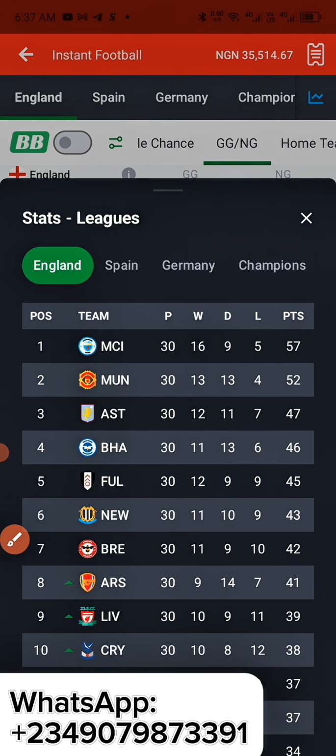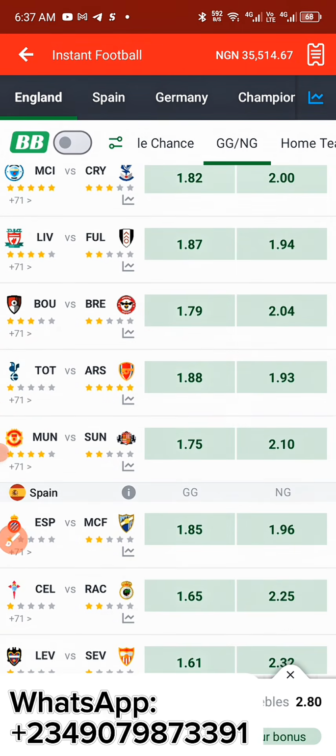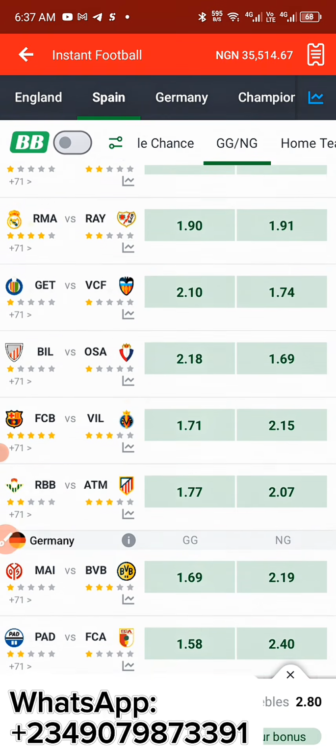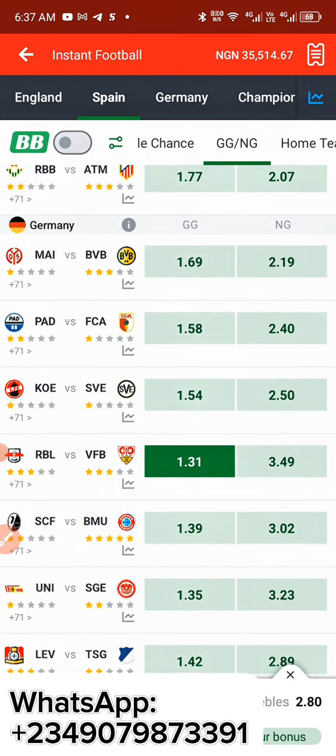Let's go back. Let me move all of this. Let's go back here and then let's go off from here because that one doesn't match our criteria. So I'll actually tell you, if you're not finding odds, how to find better odds. You get my point? So now when you come over here, we're going to check if RBL or VFB is among the top 5 teams.